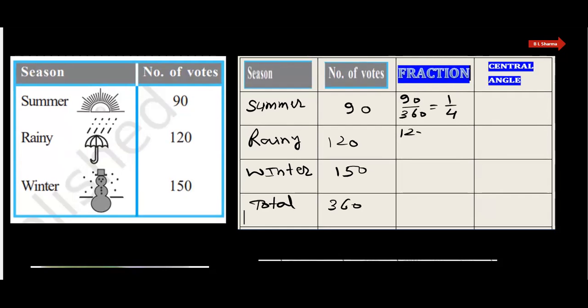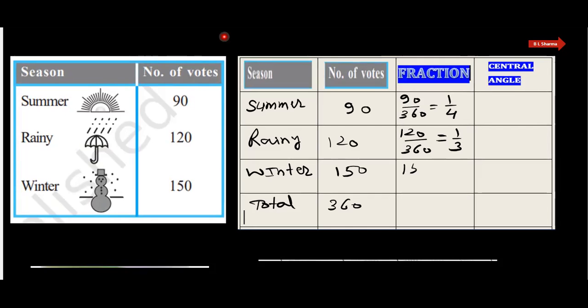For rainy, that is 120 out of 360, so that is 1 upon 3, three twelves are 36.